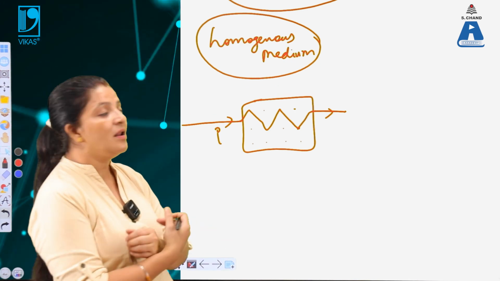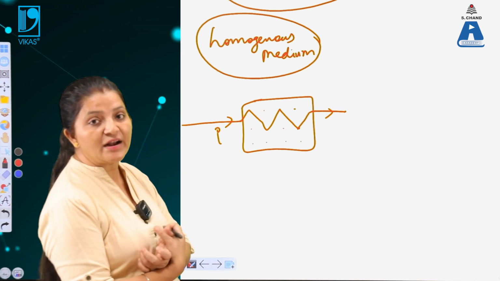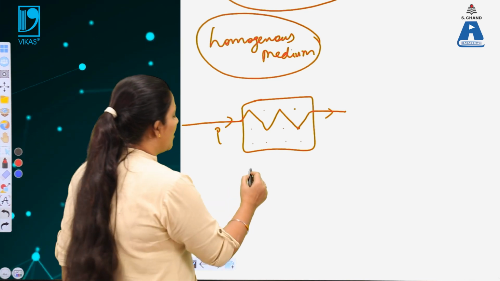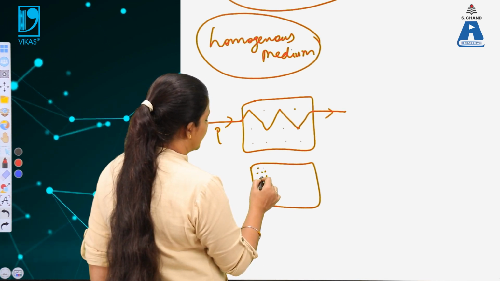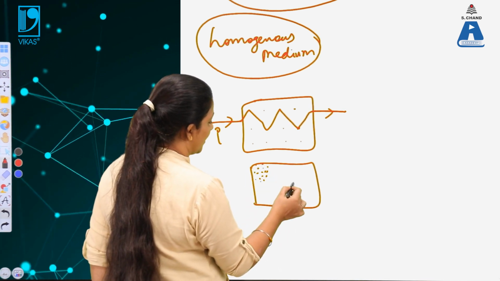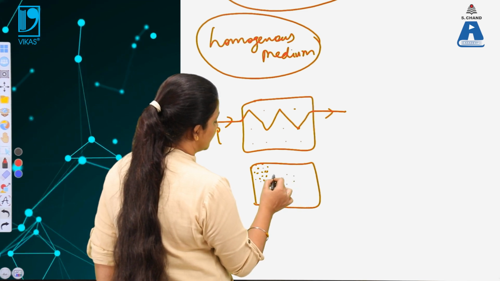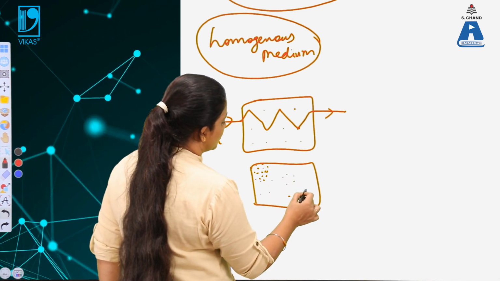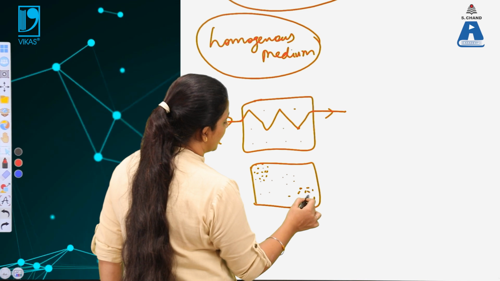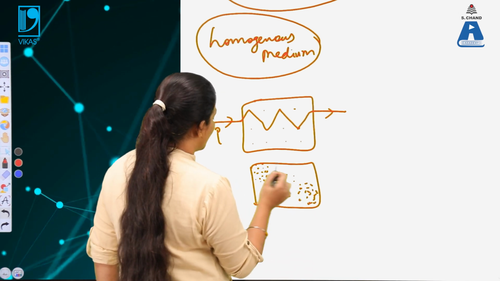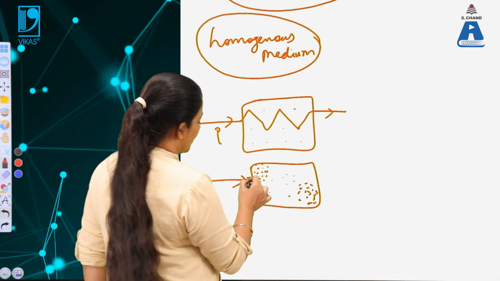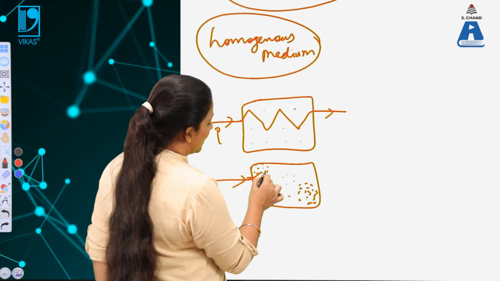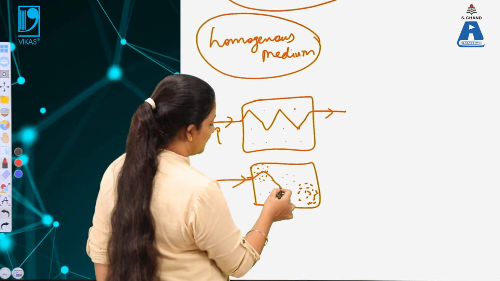Now, when the light is traveling through a heterogeneous medium, what will happen? What is a heterogeneous medium? At some places the density of the atoms or particles is very high, and at some places the density is very low. This kind of media is known as heterogeneous media. When the light enters this media, it will suffer multiple reflections in some places, and in others very little reflection.